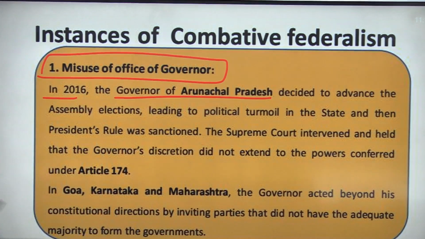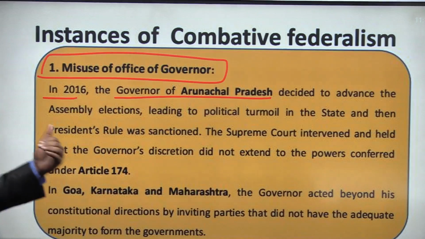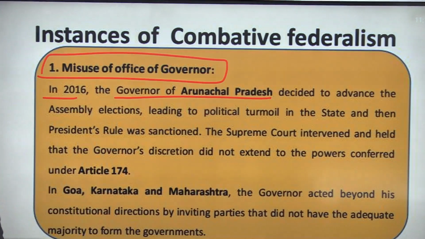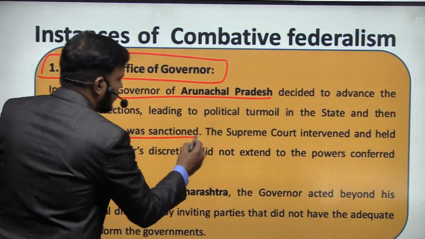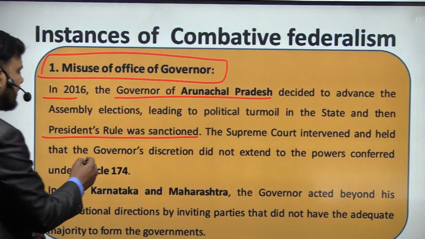Due to the political situation in Arunachal Pradesh, the governor decided that we should prepone the election, and for that, President's rule was imposed on the state. In such a situation, the Supreme Court intervened, and in that intervention, the Supreme Court held that the governor's discretion did not extend to the power of conferring under Article 174.